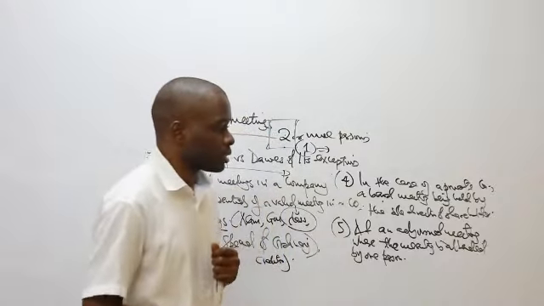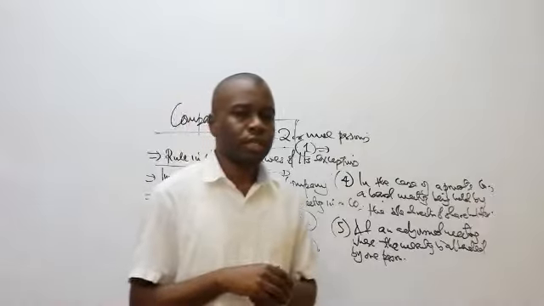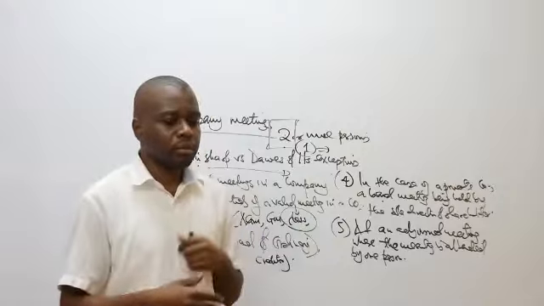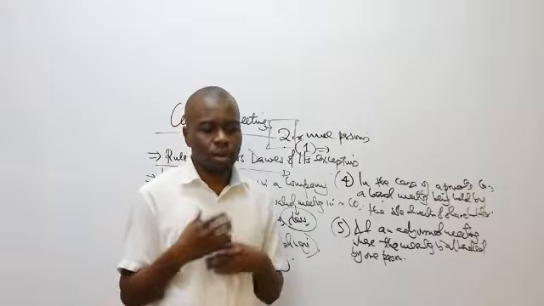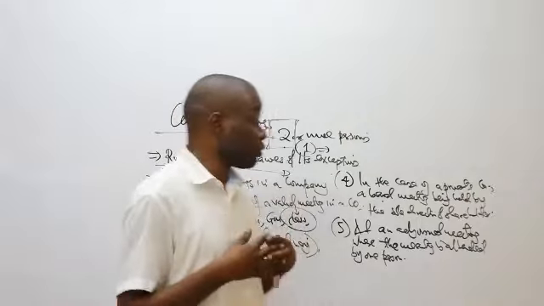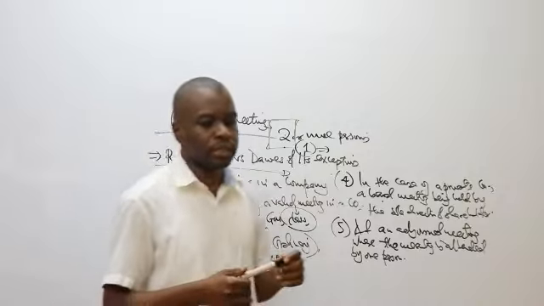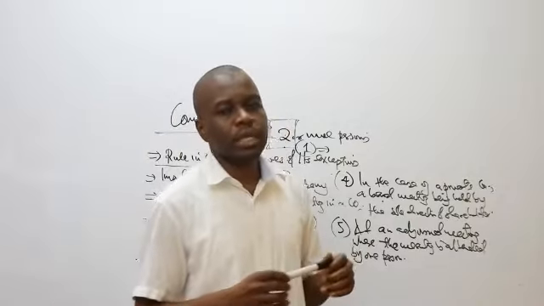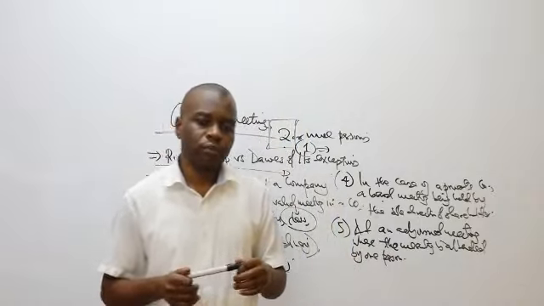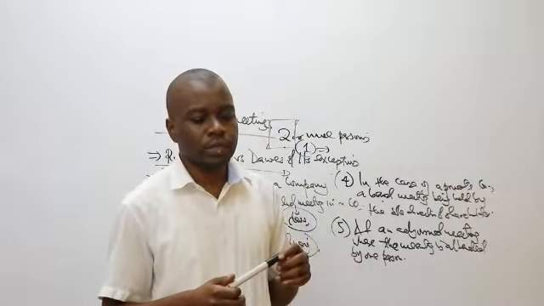That one simply states that a company cannot purchase or finance the purchase of its own shares, and it has its own exceptions. So you must be able to go through them. I know some of you have forgotten some of them, but the most recent one we've learned before this one is the rule in Trevor versus Whitworth, which simply states a company cannot purchase or finance the purchase of its own shares. And of course, we saw some of the exceptions under which a company can purchase or finance the purchase of its own shares.